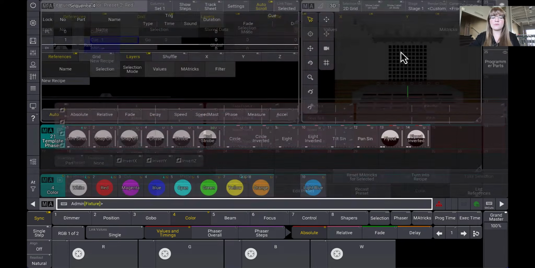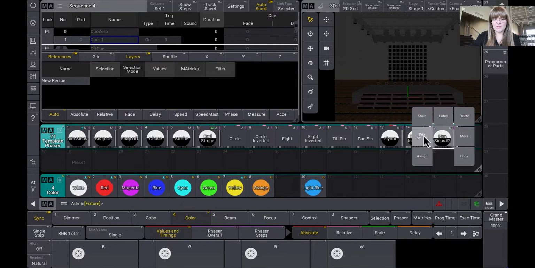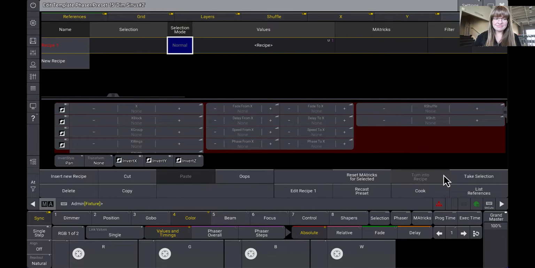And actually, I'm going to do that with a phaser one just for example's sake. I'm going to copy this over here. We're going to play with this copy of it. So I turn this here, and as soon as I right-click where it says New Recipe here, or bottom right-hand corner, if I hit Turn into Recipe, they're going to do the exact same thing. I think I said this in the last video, but I'm going to stop saying that, because someone told me once you have to hear things 3 times to really know them. So I'm going to stop apologizing for that. Turn into recipe is what I'll press here.